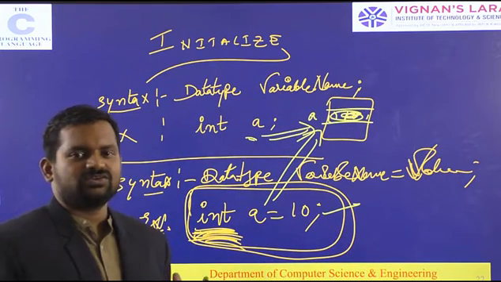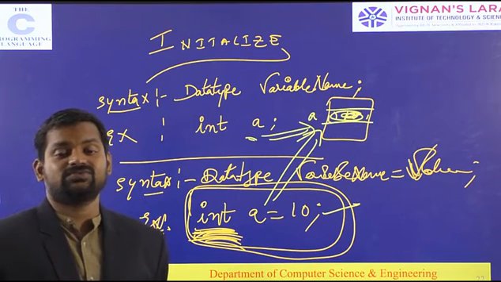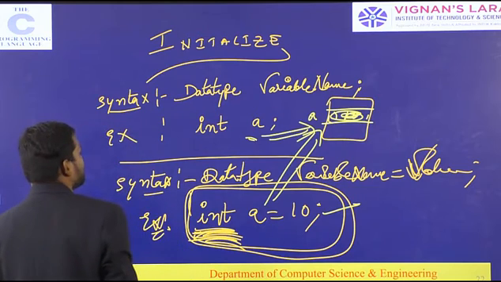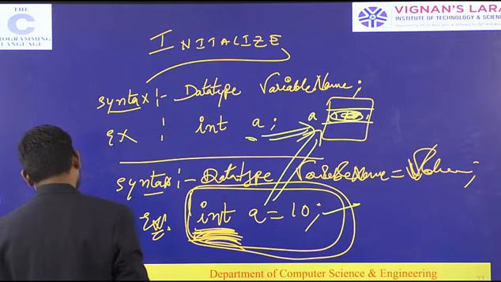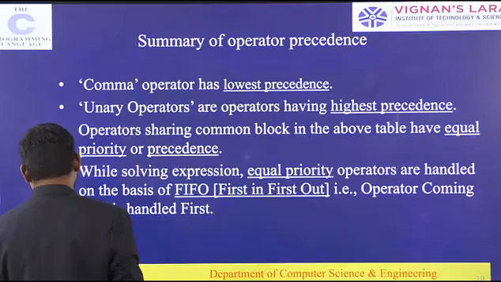whereas if you take the declaration, it will use a garbage value. This is initialization and the declaration of a variable. Now we move to